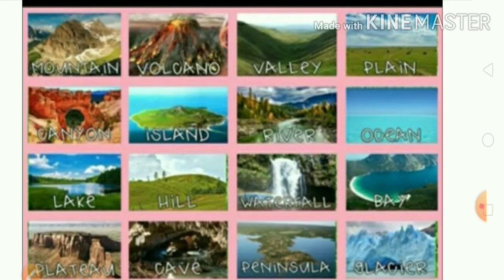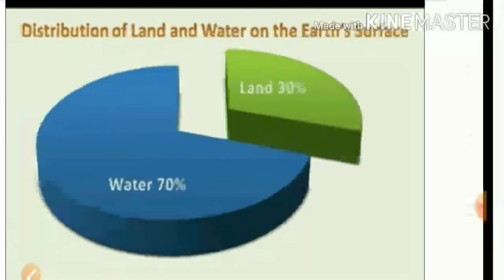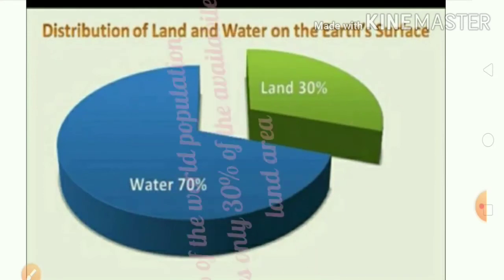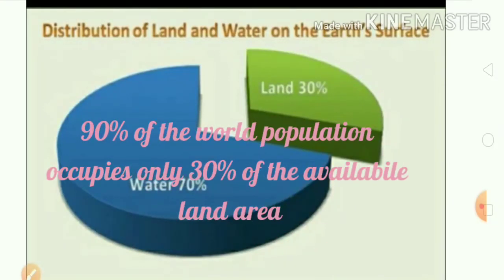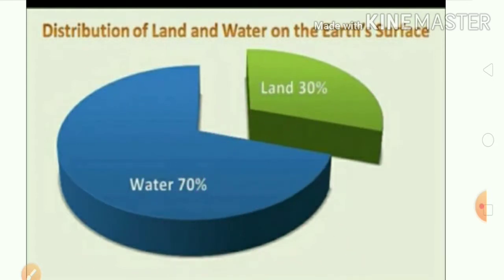Now, here's something interesting and surprising: do you know that 90% of the world population occupies only 30% of the available land area? But the remaining 70% of the land is either sparsely populated or there is no life on it whatsoever.